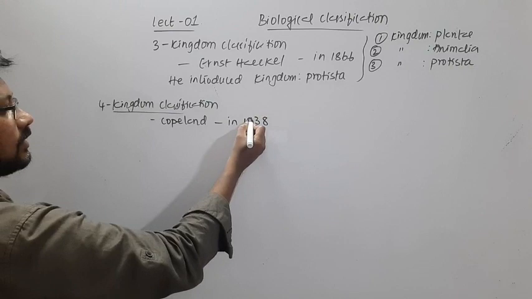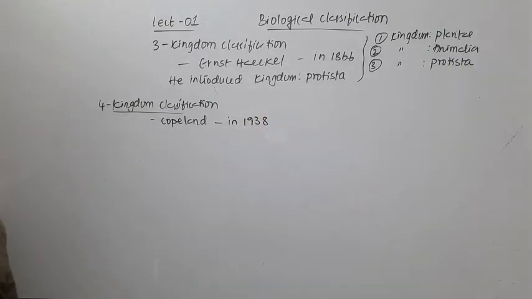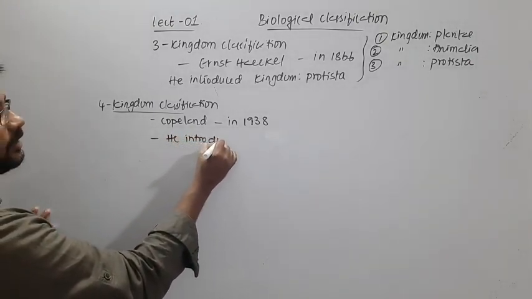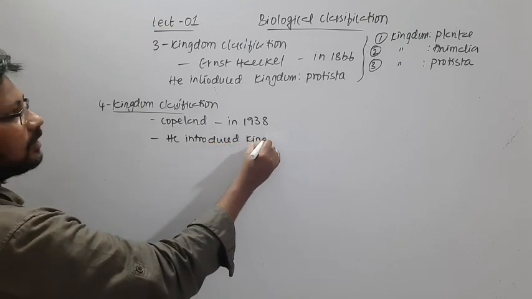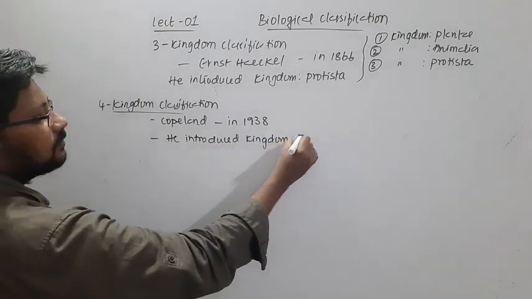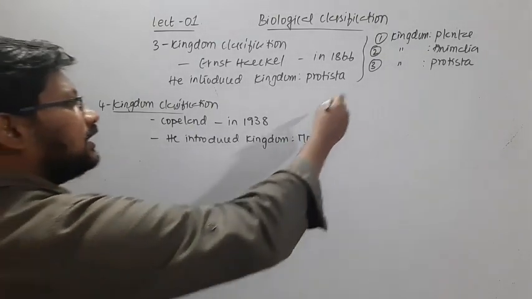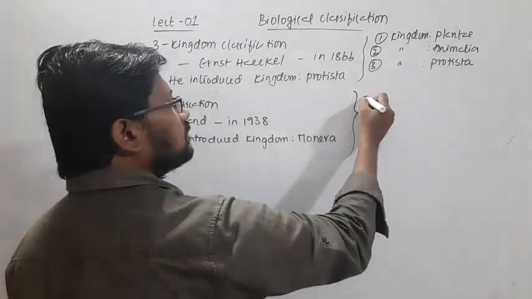He introduced kingdom Monera. Let's see those four kingdoms.